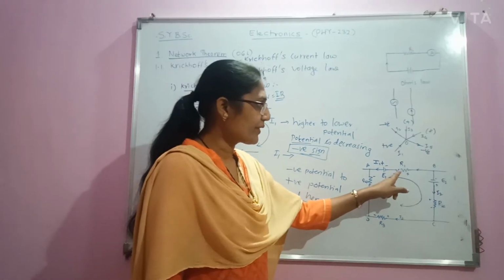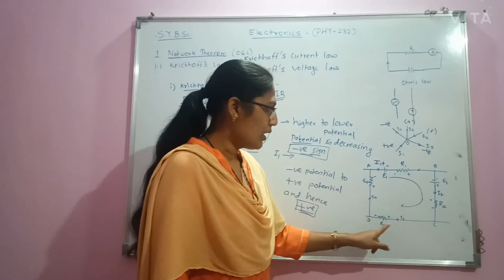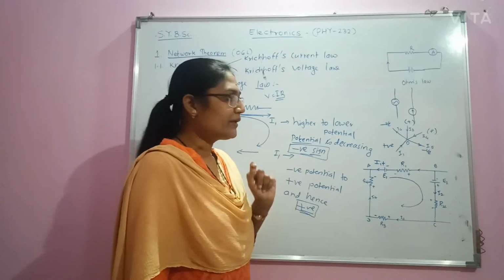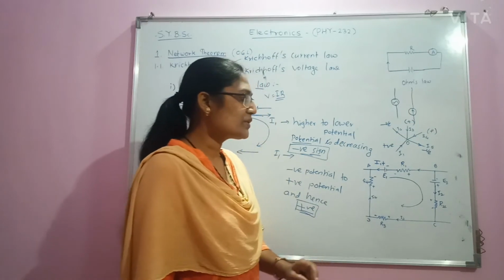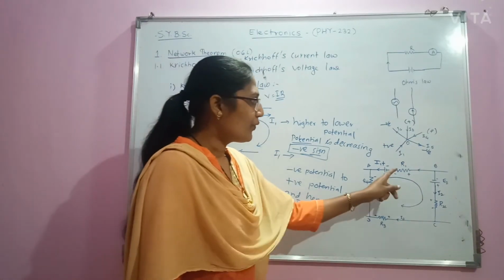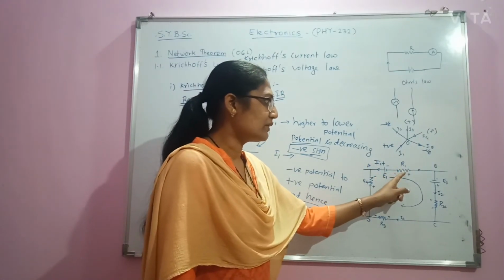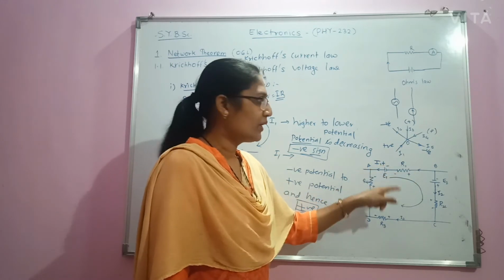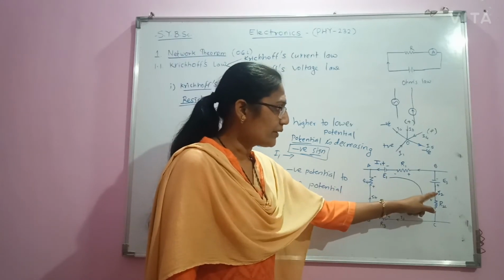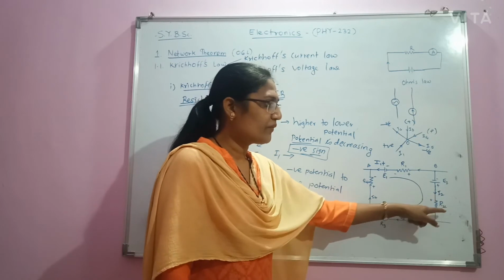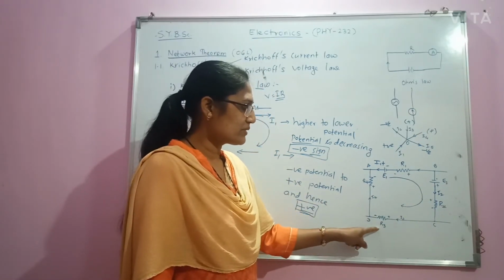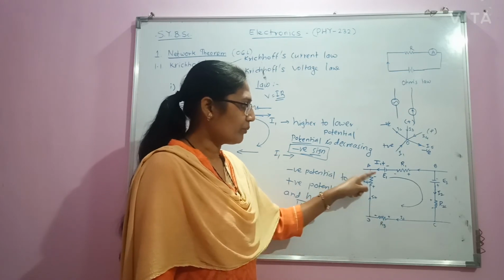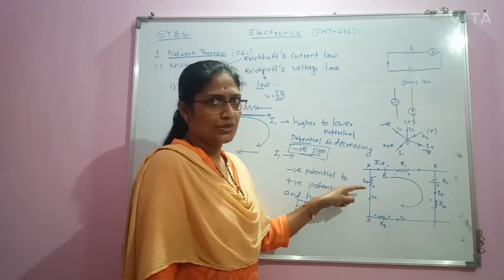It consists of resistors R1, R2, R3 and R4, and two EMFs, E1 and E2. Just now we have seen that when a current flows through a resistor, there will be a voltage drop. Here also, current is flowing through R2, there will be a voltage drop, and here also.